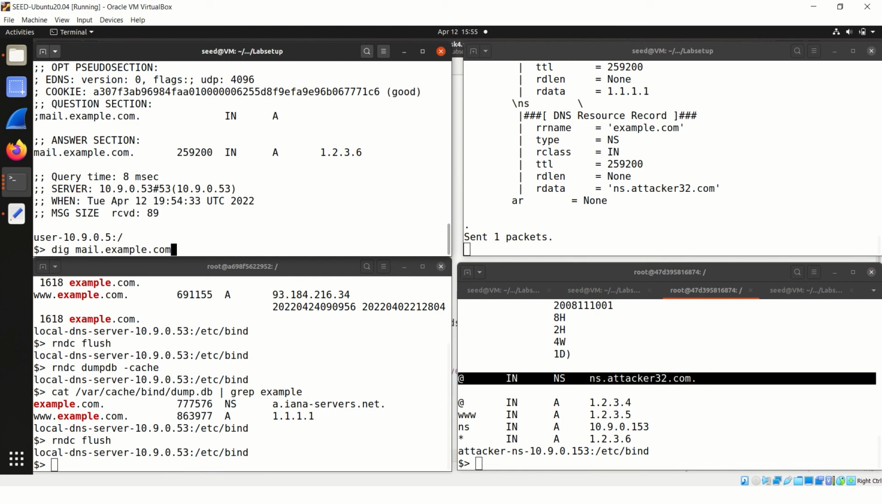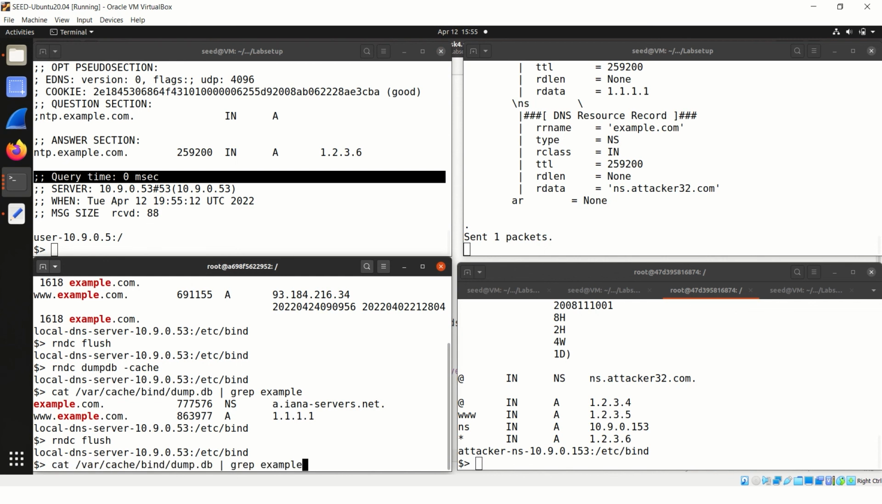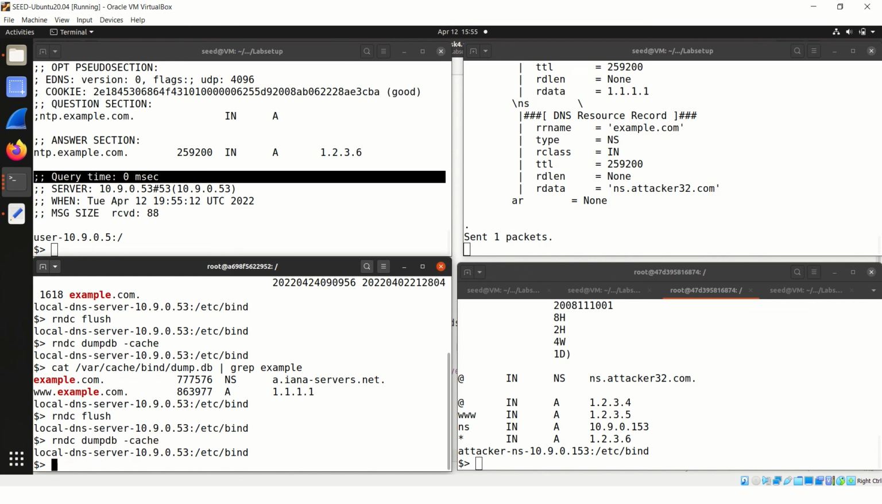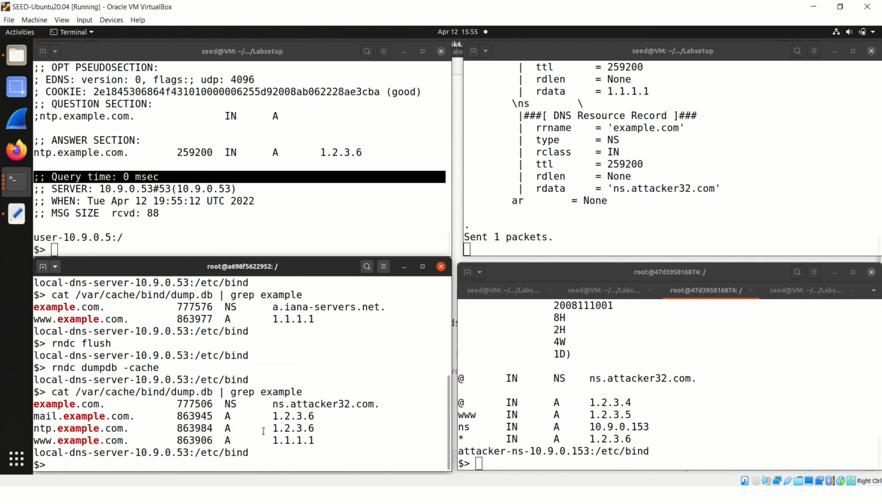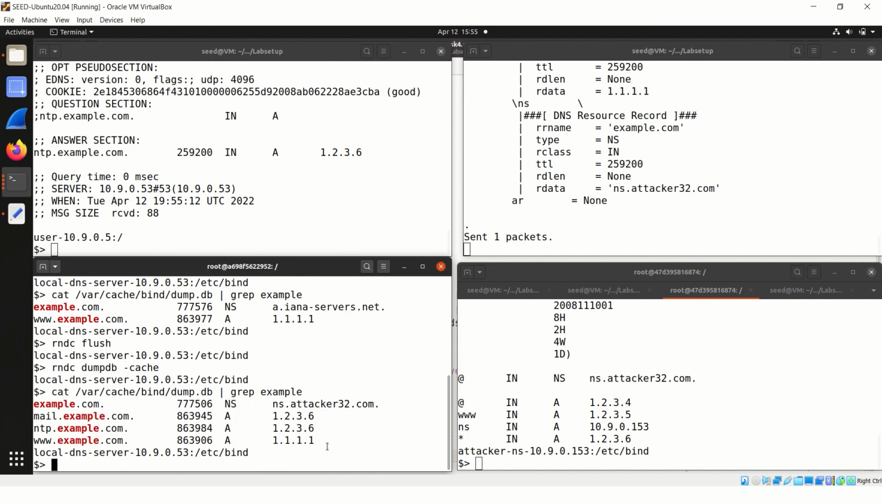So let's try to dig another one, which is ntp.example.com. So again, it's going to receive the fake IP address all the time. And now we can see here that the query time is 0 milliseconds because the cache is already stored in the local DNS server and it's always giving a fake response. So by dumping the cache in the server, and now when I find the example keyword in that file, you can see over here that all the fake IP addresses and the name server are being listed over here. So the local DNS is poisoned by the fake IP address of example.com of the whole domain.